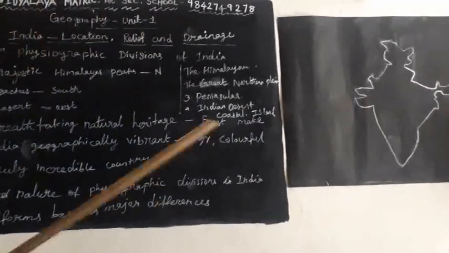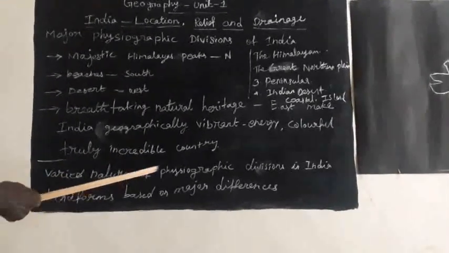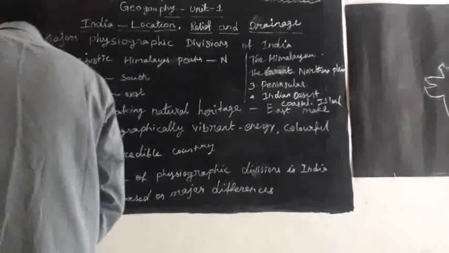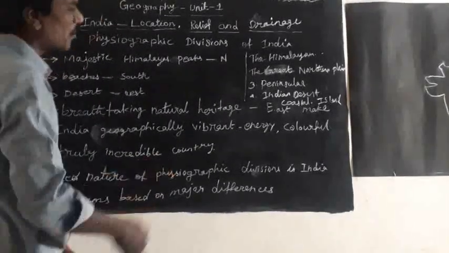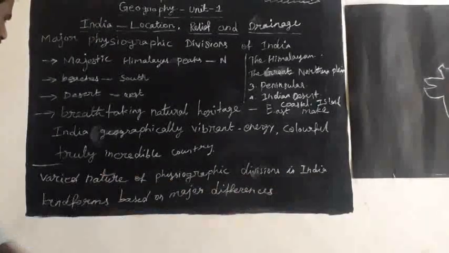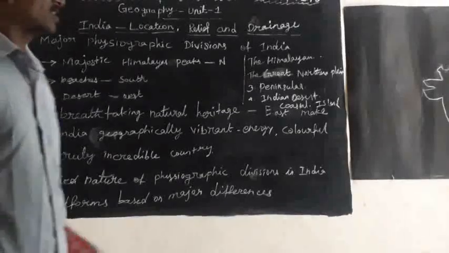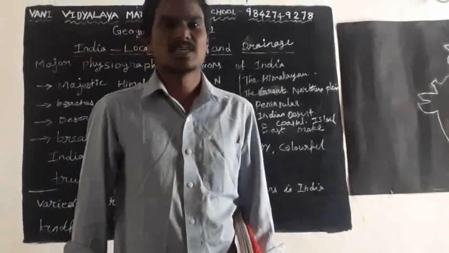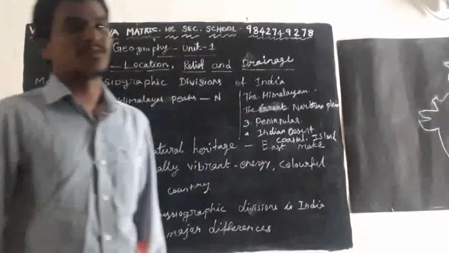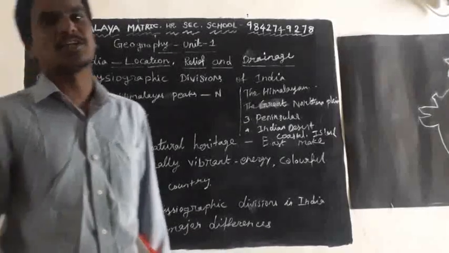Next is the varied nature of the physiographic divisions of India, the landforms based on major differences. Different types of landforms are found in India.